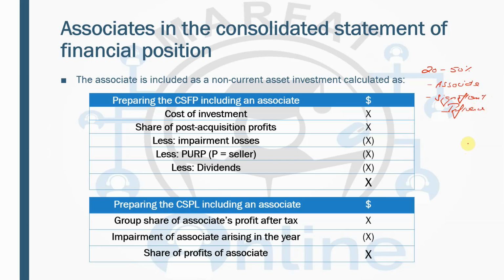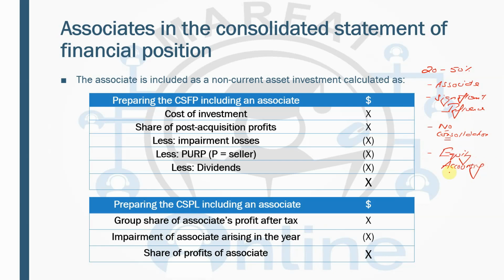Instead, there is significant influence. And because there is no control, no consolidation is done. You cannot consolidate the associate just like you are doing the subsidiary, like you are amalgamating the assets of the subsidiary with that of the parent. So no consolidation. You will be doing the equity accounting.